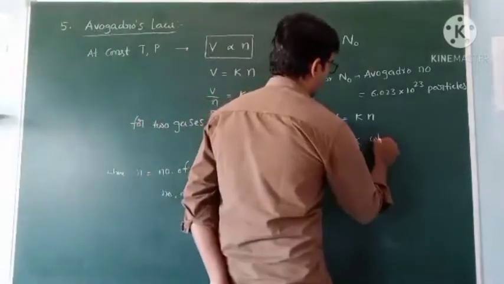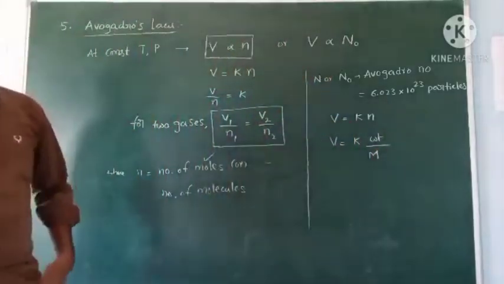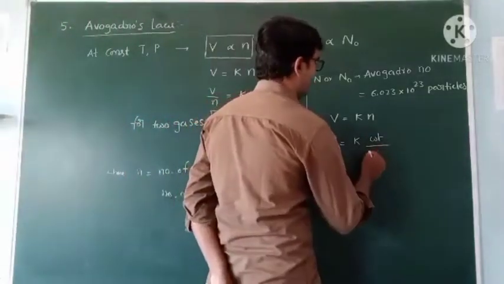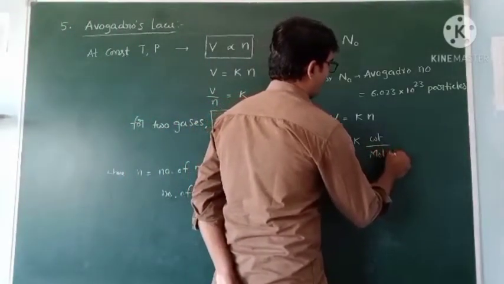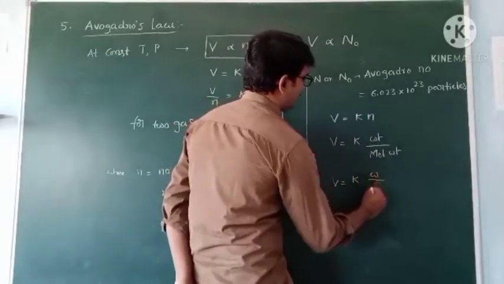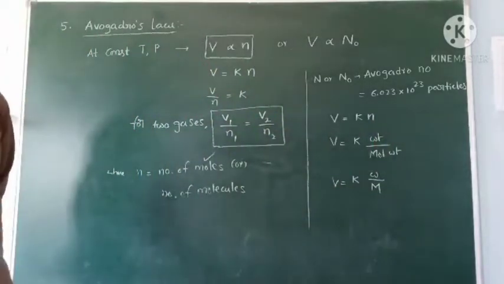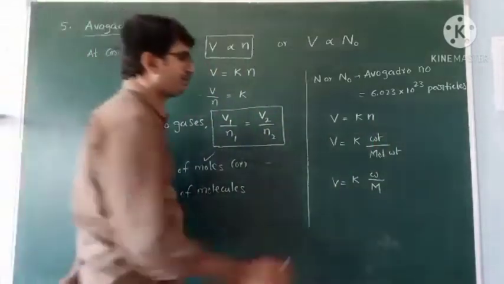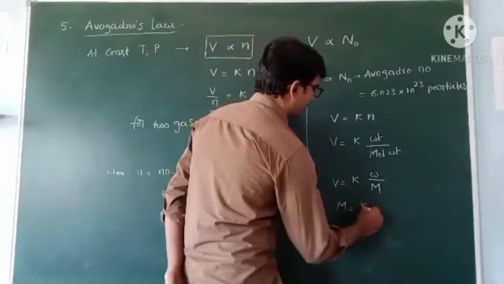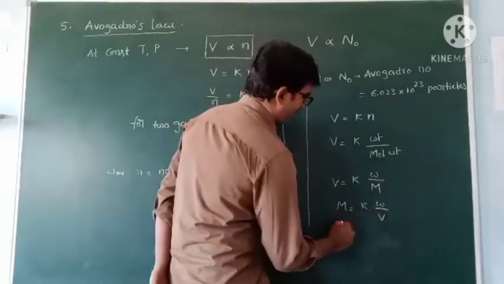Weight by molecular weight, where molecular weight is taken as capital M and weight as W. So V is equal to K into W by M. This M moves to this side, and V moves to this side: M equals K into W by V. But what is weight by volume?